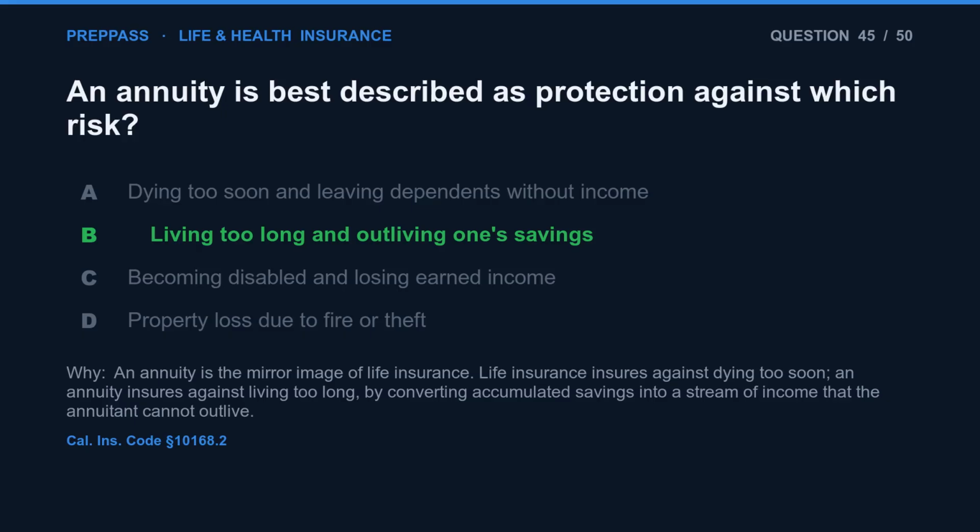The correct answer is B. An annuity is the mirror image of life insurance. Life insurance insures against dying too soon. An annuity insures against living too long, by converting accumulated savings into a stream of income that the annuitant cannot outlive.